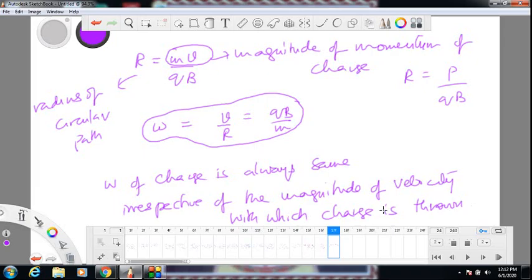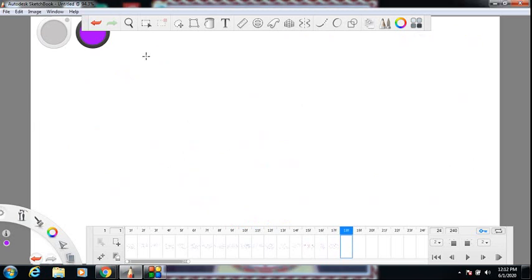Let me help you understand this in a better way. Let me take an example. Suppose I have a magnetic field into the board. In the first case, first experiment, I take a charge and throw it like this with a velocity v. What is the angle between velocity and magnetic field?